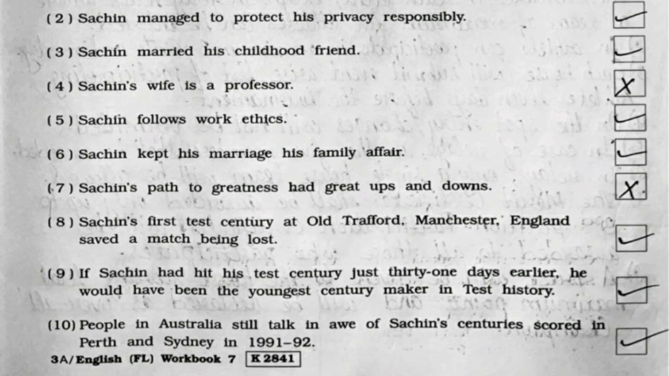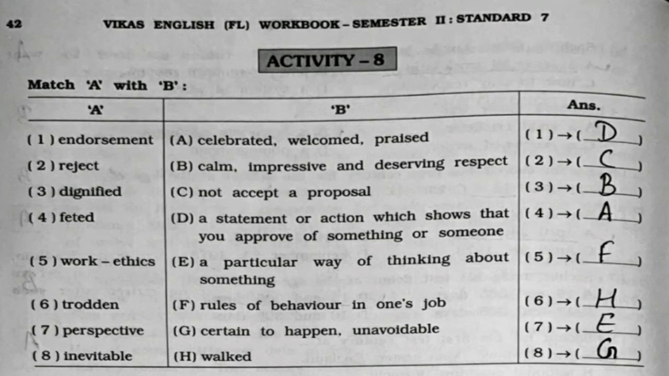9th, if Sachin had hit his test century just 31 days earlier, he would have been the youngest century maker in test history, it is true. 10th, people in Australia still talk in awe of Sachin's centuries scored in Perth and Sydney in 1991-92, it is true. Now activity number 8, match A with B.